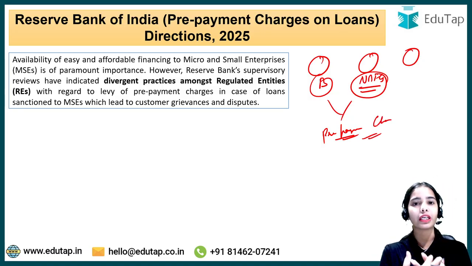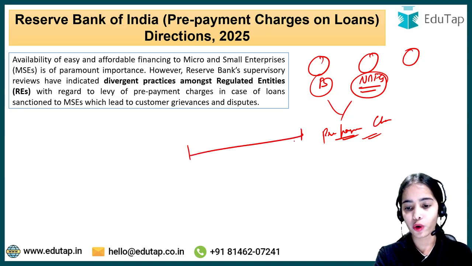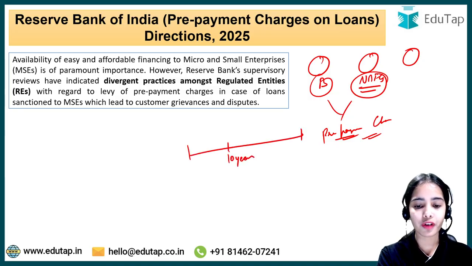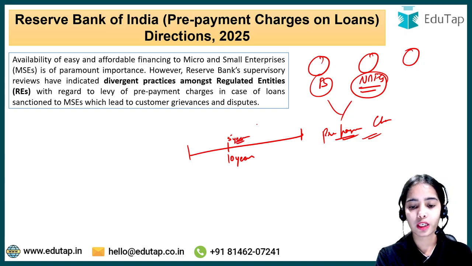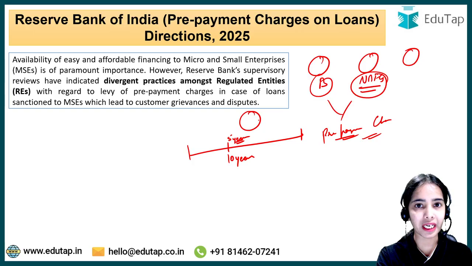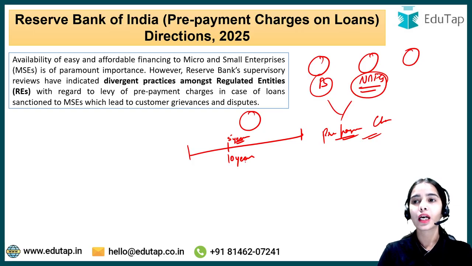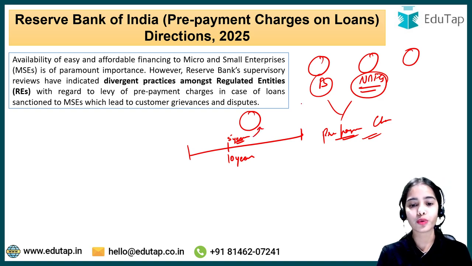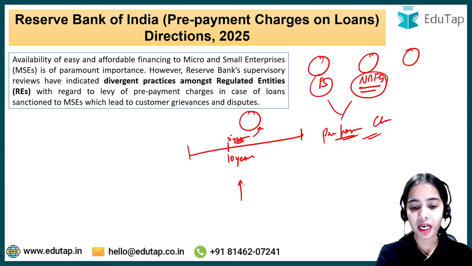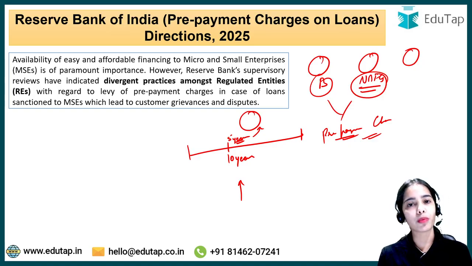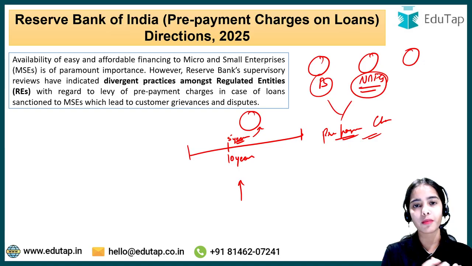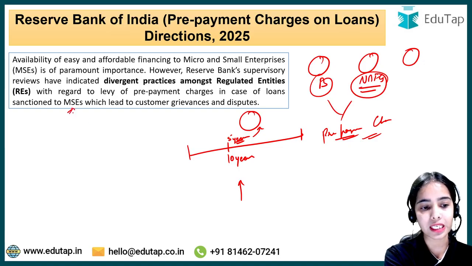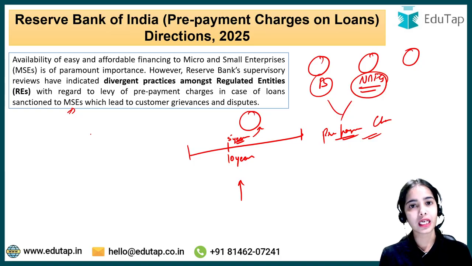That means, let's say you have taken a loan and the loan tenure is 10 years, but after 5 years you want to close this loan, because you have got the money by selling your property, or through some other means, and you want to repay the loan, you want to do the prepayment, but the bank is levying heavy charges on you. This is the problem that the micro and small enterprises are facing, that if they try to prepay the loans, they are faced with heavy prepayment charges.